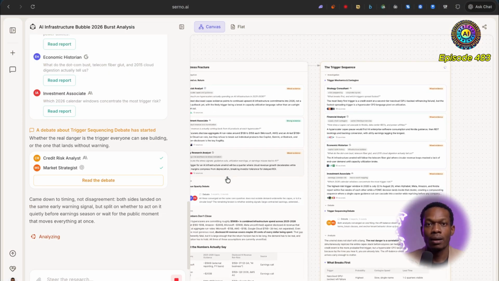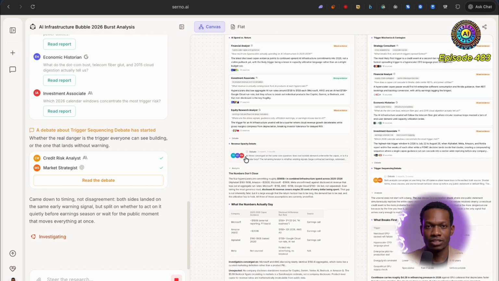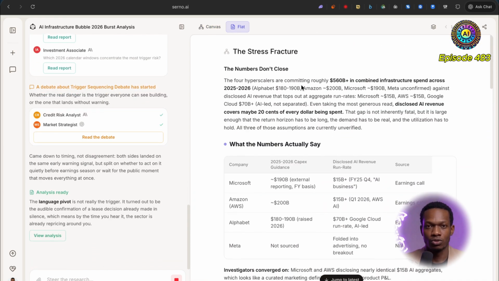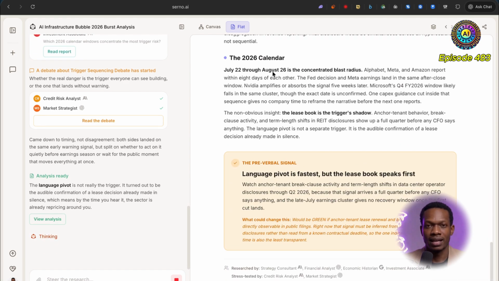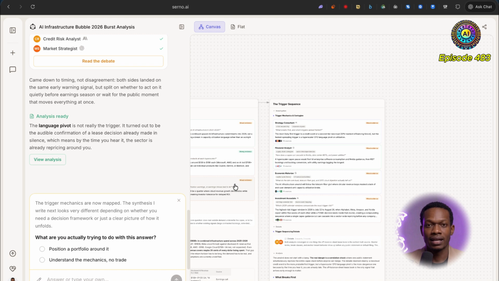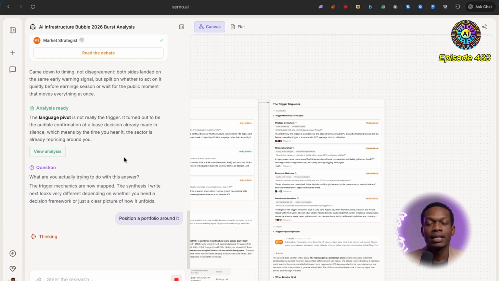Yeah, I think this is quite an impressive platform, and quite frankly, the fact that it's still going is pretty cool. We can read it as a flat sort of document as well if we wish to do so. So there's that option as well. I quite frankly prefer Canvas, and yeah, as you can see, we can actually keep answering questions posed by Serno. So what are you actually trying to do with this answer? Let's say position a portfolio around it and then see exactly what it gives us.